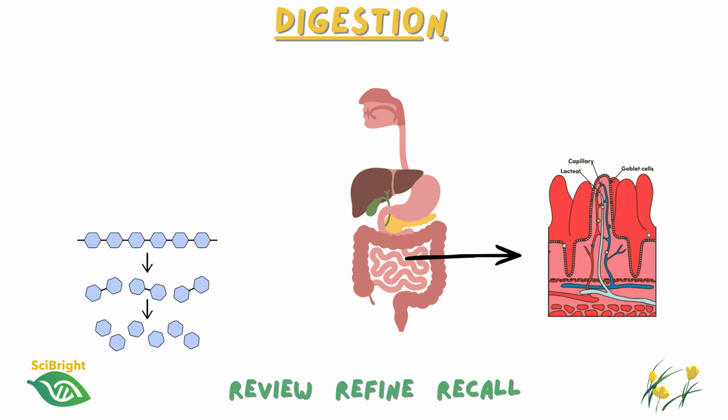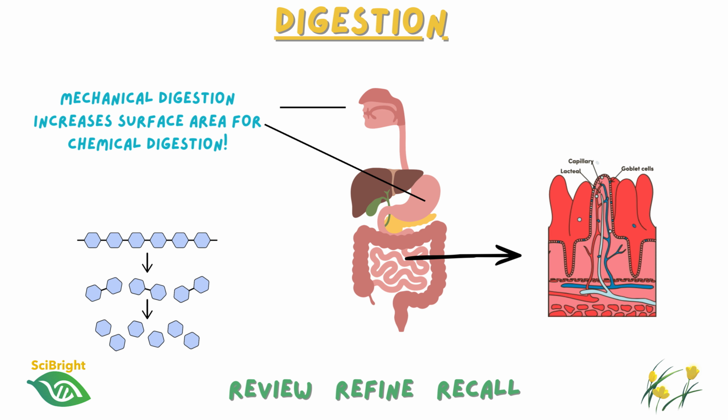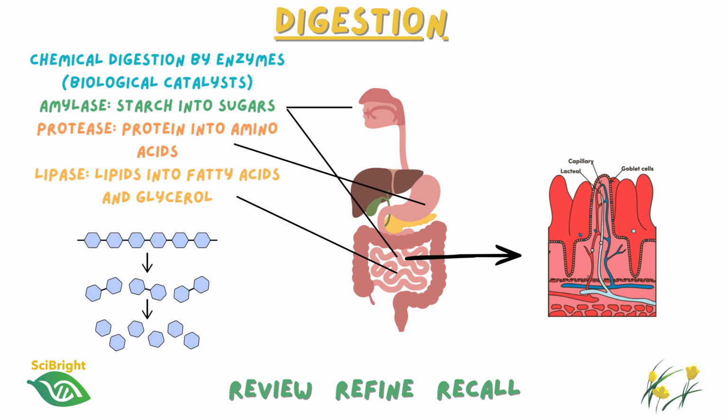This breakdown begins with mechanical digestion, where food is physically broken into smaller pieces in the mouth. Your teeth increase the surface area of the food, making it easier for enzymes to act. In the stomach, powerful muscular contractions churn the food, mixing it thoroughly with digestive juices. Alongside this is chemical digestion, carried out by enzymes.